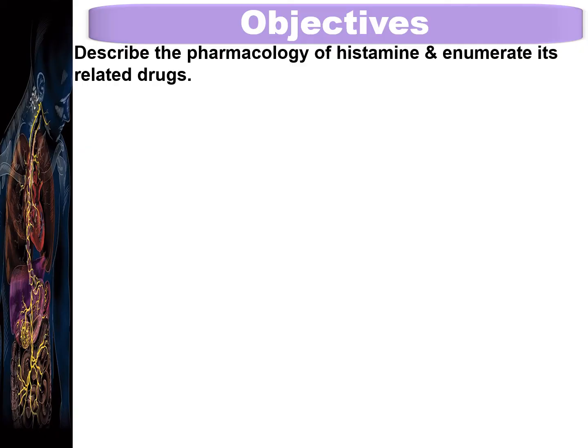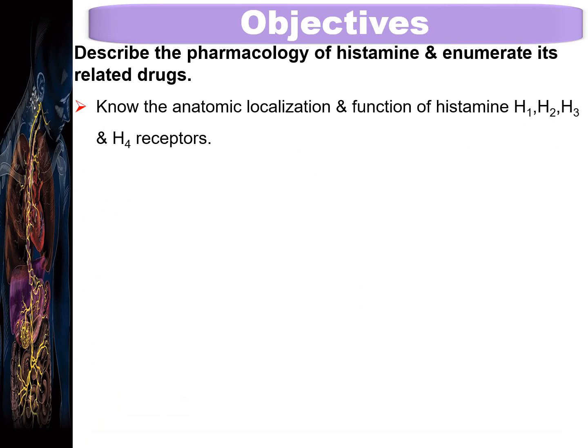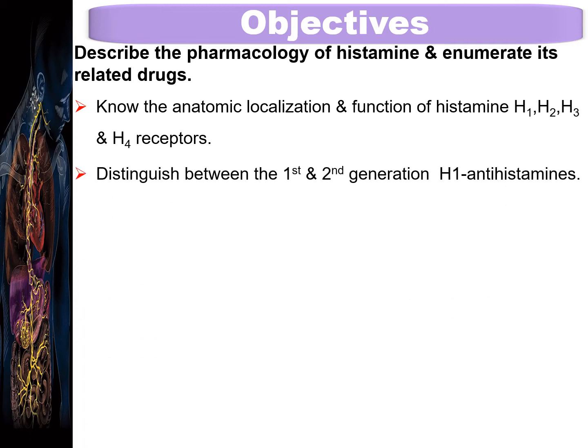The main objective of this discussion is to describe the pharmacology of histamine and enumerate its related drugs with respect to the following points. To know the anatomic location and function of histamine H1, H2, H3 and H4 receptors.